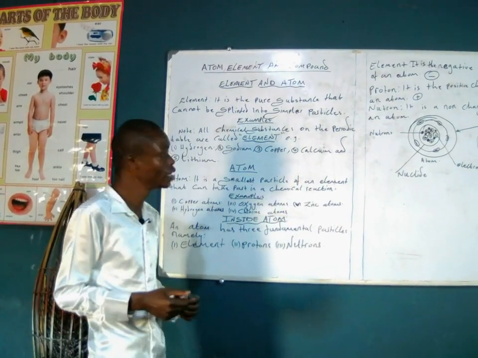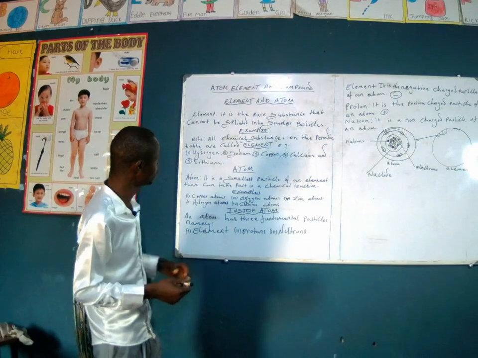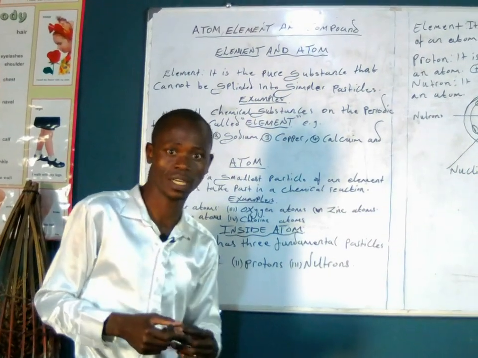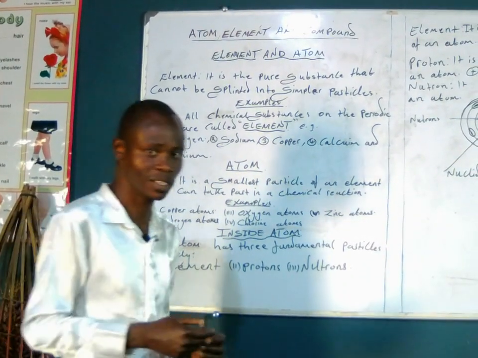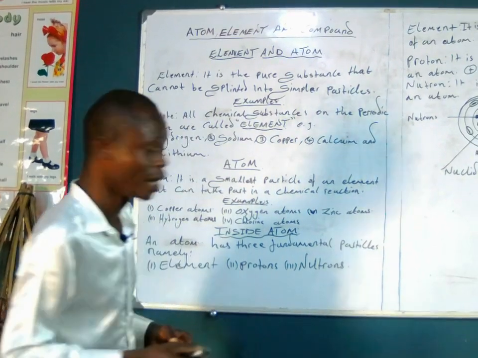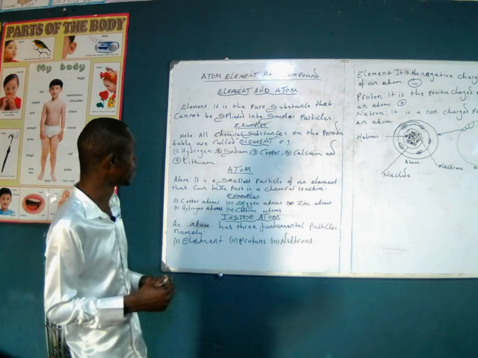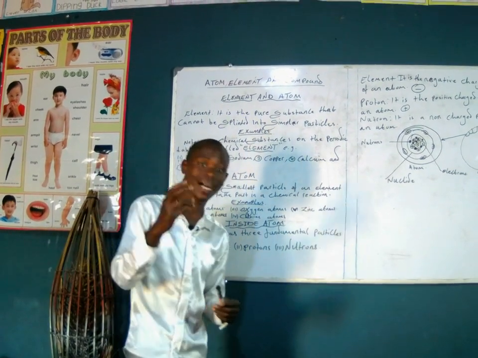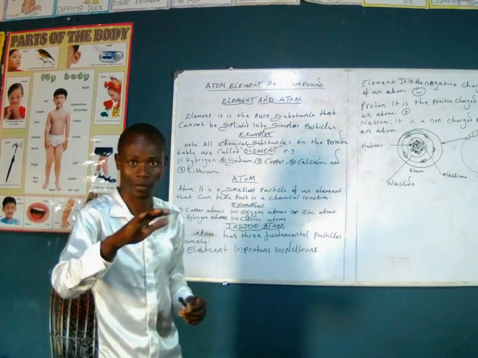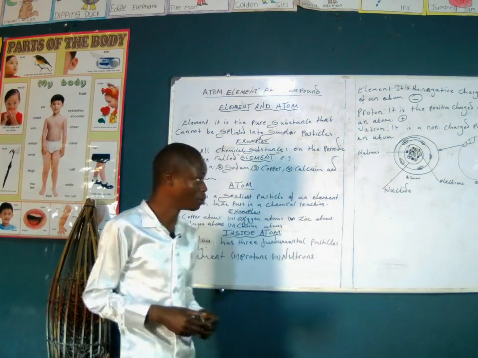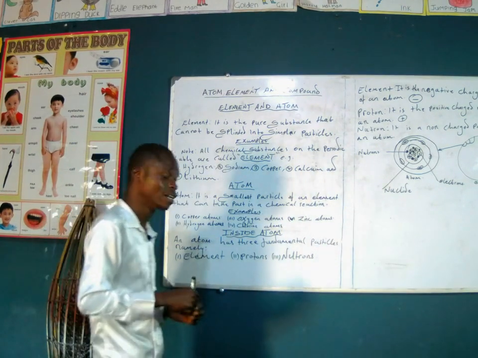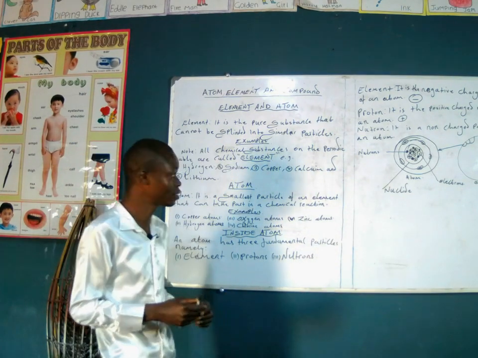Now, before we start dealing with what is on the board, I want to define what chemistry is to you. Chemistry is simply the branch of science that deals with the study of matter and its effect on its environment. That is a definition for chemistry.